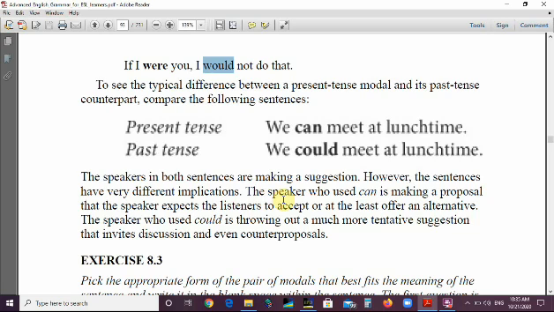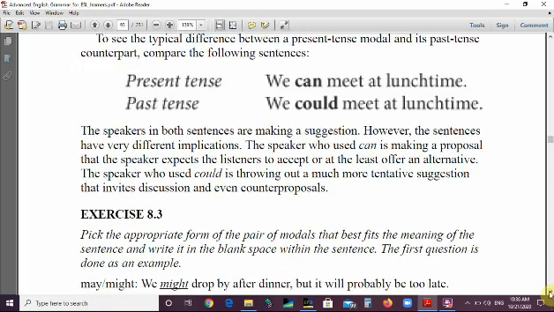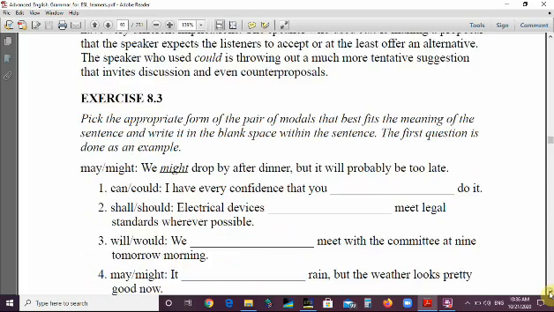The speaker who used can is making a proposal that the speaker expects the listeners to accept, or at least to offer an alternative, make another suggestion. The speaker who used could is throwing out a much more tentative suggestion that invites discussion and even counter proposals. So he's not sure, he's not certain, he is tentative.